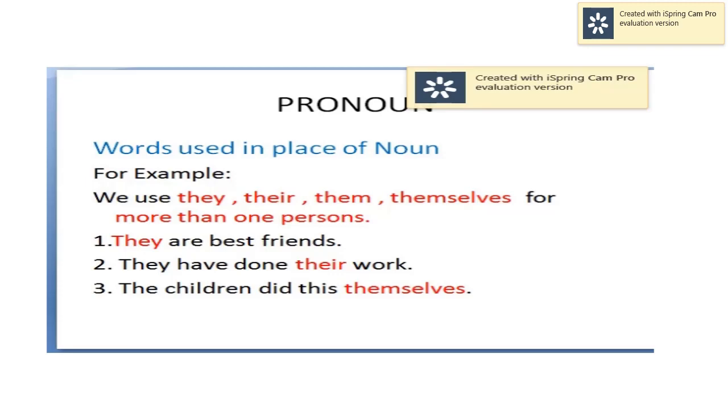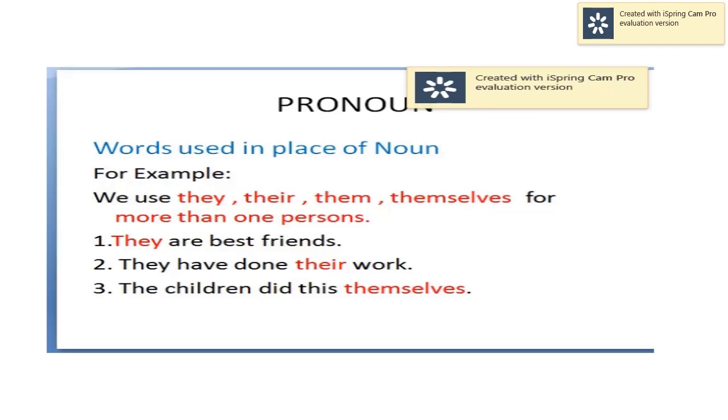and any other person. Now we will study why we use they, their, them, themselves. These words are used for more than one persons. For example, first, they are best friends. So here they is used for more than one persons. Second, they have done their work.